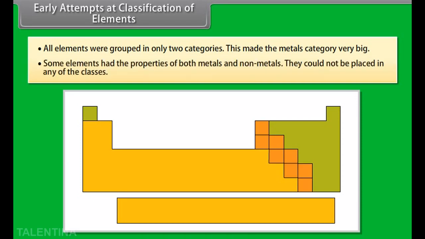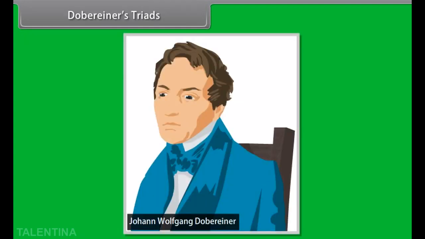Some elements had the properties of both metals and non-metals. They could not be placed in any of the classes. This increased the need to identify some kind of pattern or regularity in the properties of the elements and then classify them. Dobereiner's triads. In 1829, Dobereiner, a German scientist, made groups of 3 elements, each based on their properties.